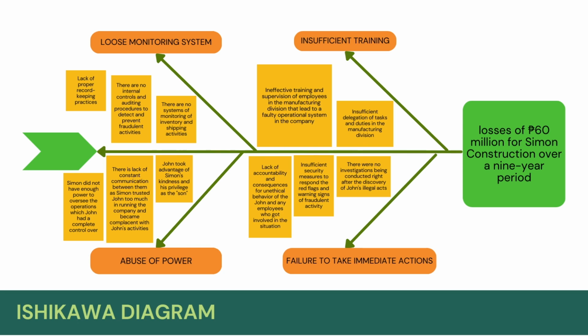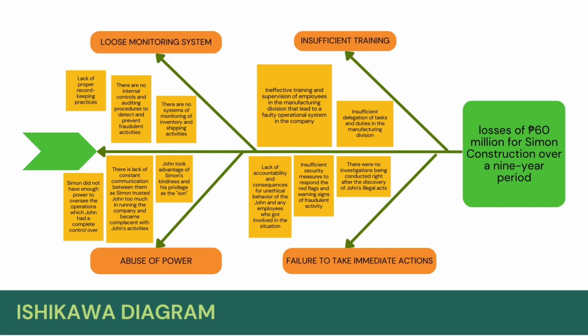Lastly is the failure to take immediate actions. There is a lack of accountability and consequences for unethical behavior for any employees, as well as John himself, who got involved in the situation. There are also inefficient security measures which could have responded to the red flags and warning signs of the fraudulent activities. And lastly, there were no investigations conducted right after the discovery of John's illegal acts, all of which created a huge problem for the company.